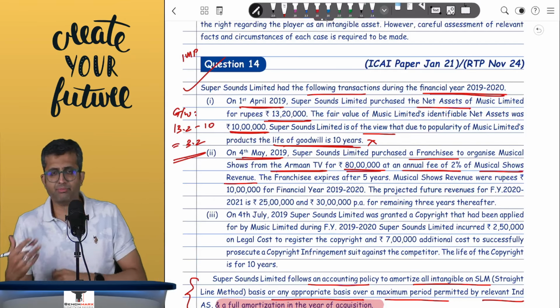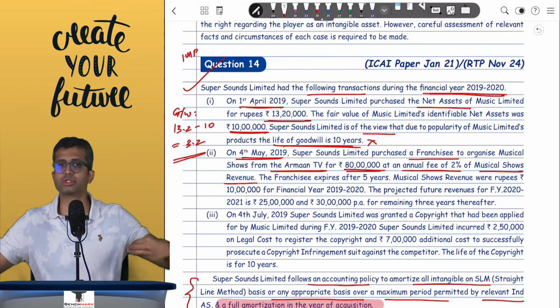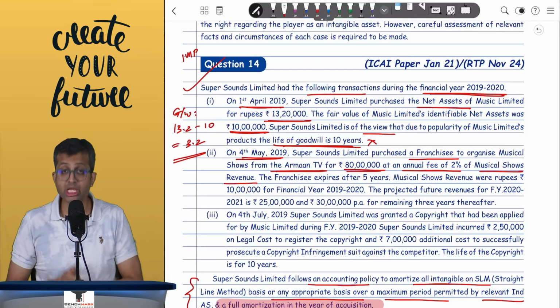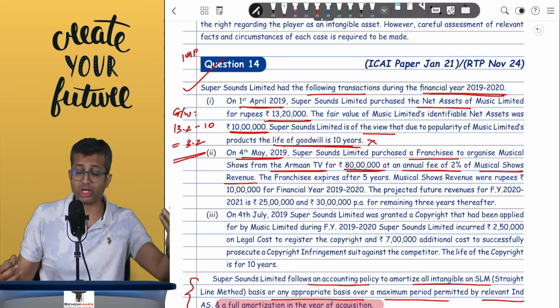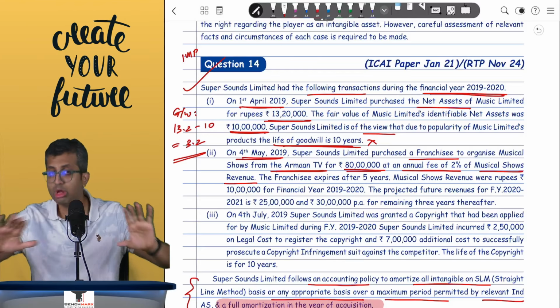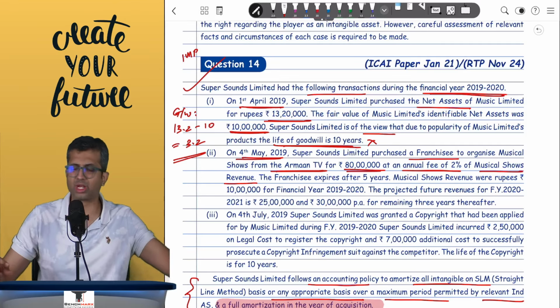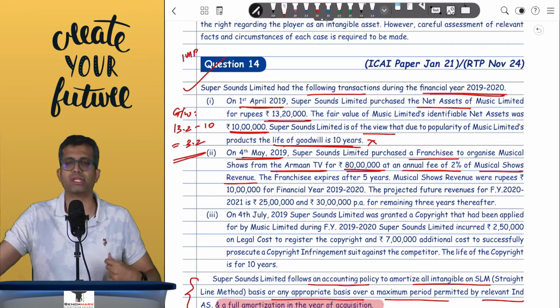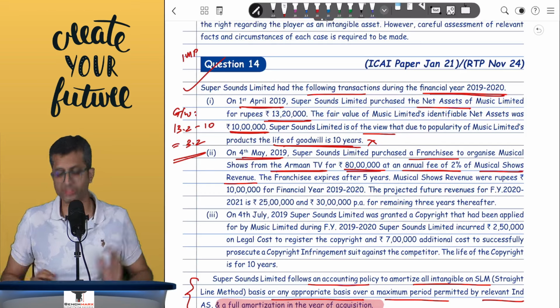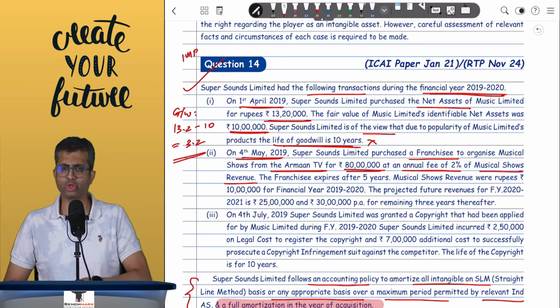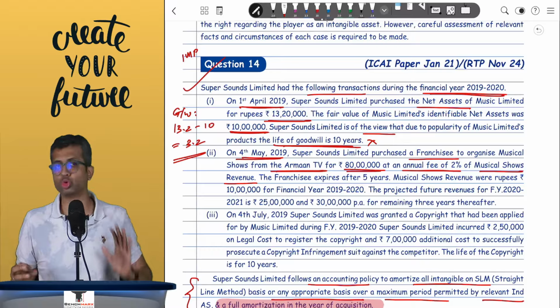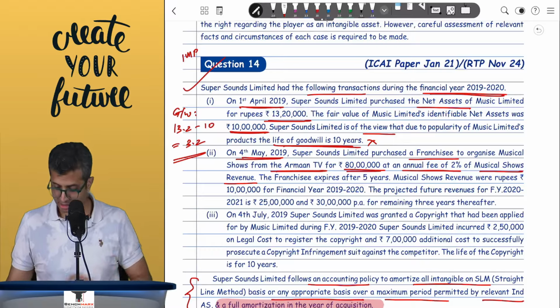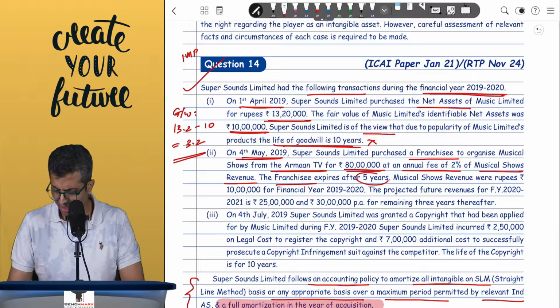Yes. However, because it is linked to acquisition, even if there is no further musical show, I still have to pay 80 lakhs. However, the remaining 2%, like a royalty, is linked to the musical show revenue. So if there is no musical show revenue, I don't have to pay this. And hence that is linked to operation of this license and not acquisition. And hence 2% of the musical show revenue, whatever I pay, is going to go to the P&L as other expenses, royalty charges. The franchisee expires after 5 years.